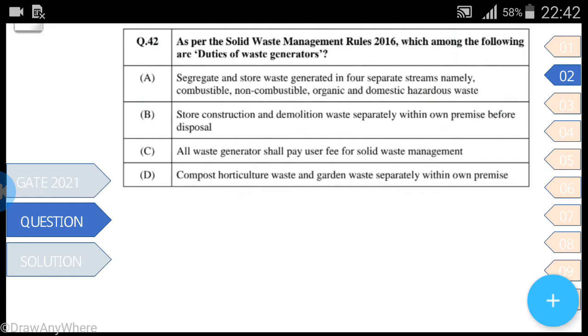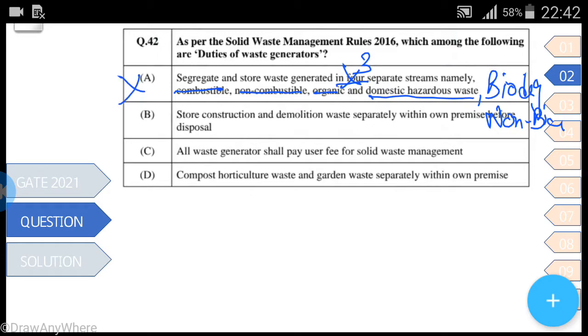Mostly those three are biodegradable, non-biodegradable, and domestic hazardous waste. So it is three. It is not combustible, non-combustible, organic. Yes, domestic hazardous waste, biodegradable, and non-biodegradable. So these are three. So this option is incorrect.